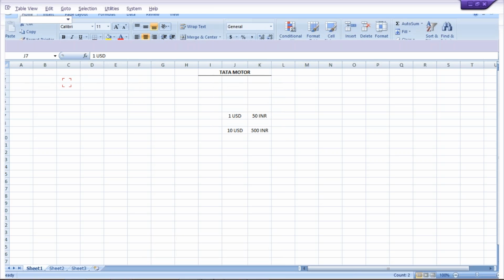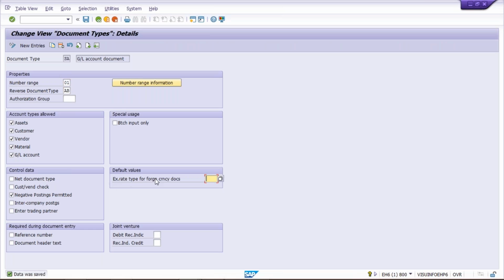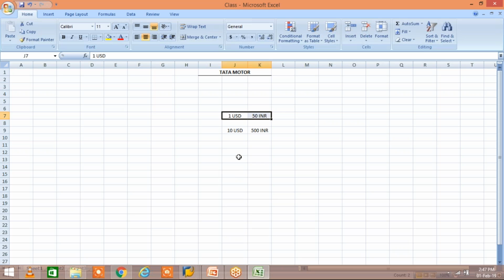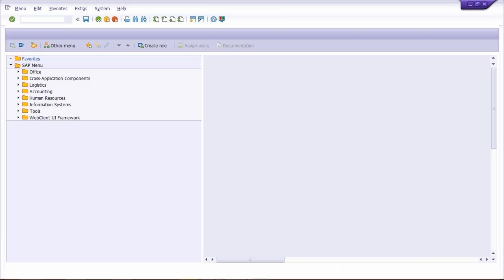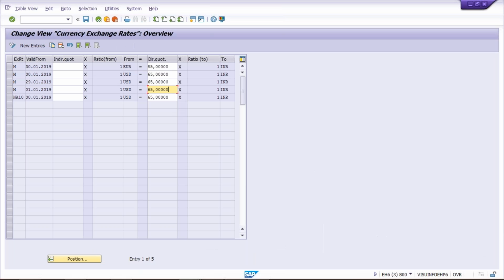What I'm trying to say here, guys, is that this exchange rate type is going to be maintained against what? Against document type. Exchange rate type is going to be maintained against document type. Why is it going to be maintained? Let's suppose this is the exchange rate table. Where is the exchange rate table? It's here. In the exchange rate table, we have a default or standard exchange rate type, that is called M.